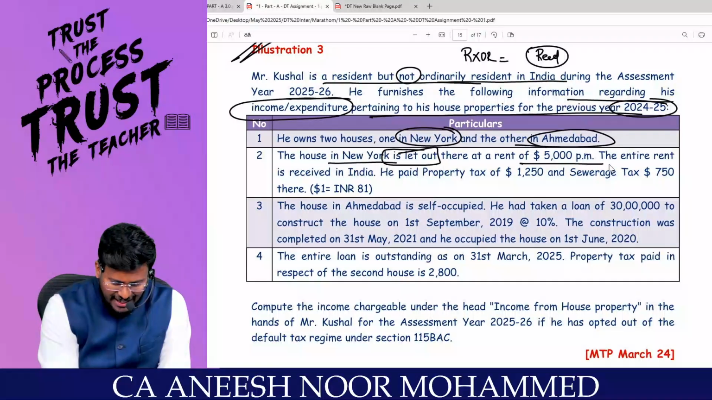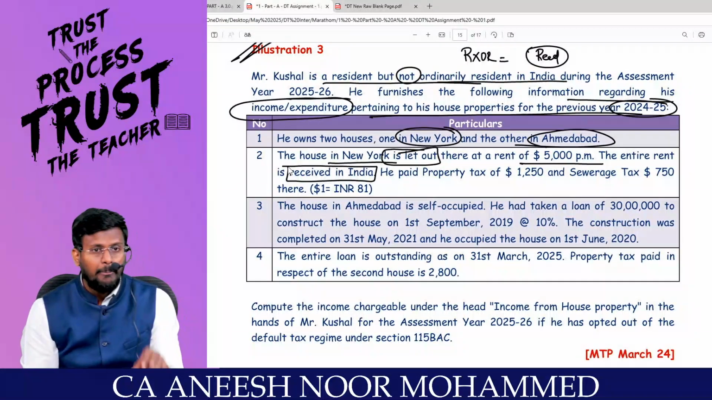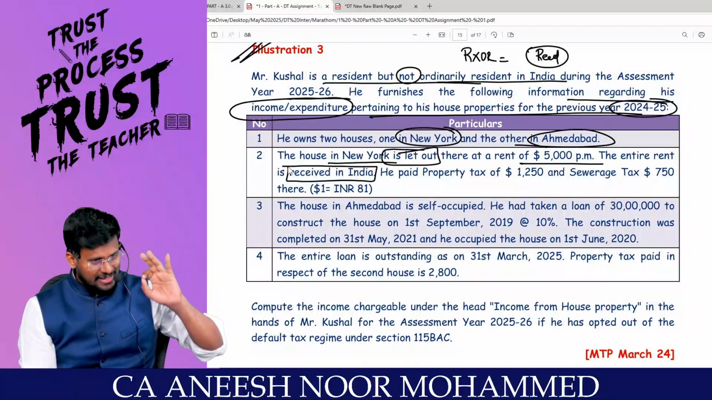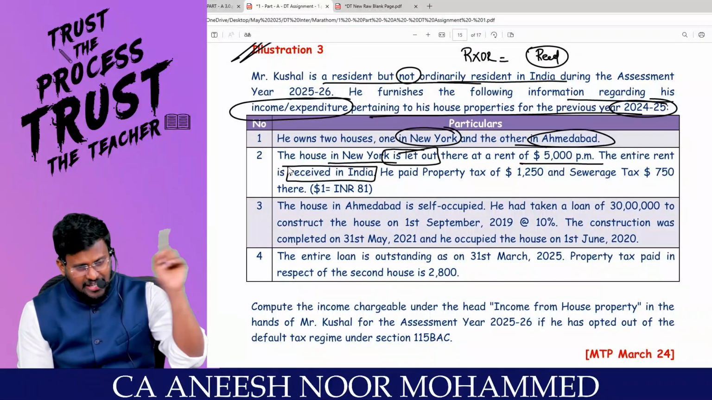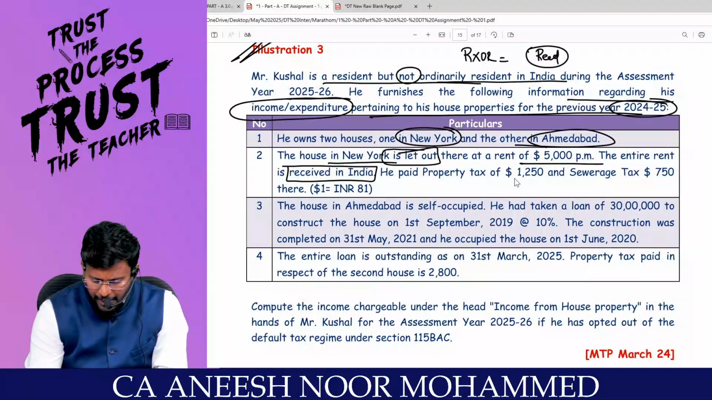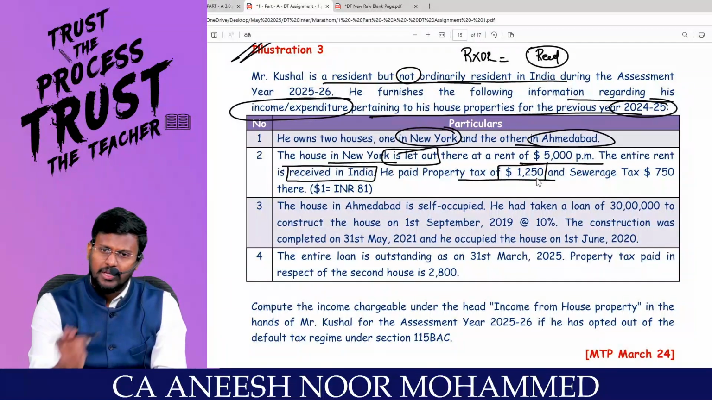The entire rent is received in India. Since you are a resident but not ordinarily resident, and the income is received in India, the entire income will be taxable in India. He paid property tax of $1,250. Can we claim it as a reduction?